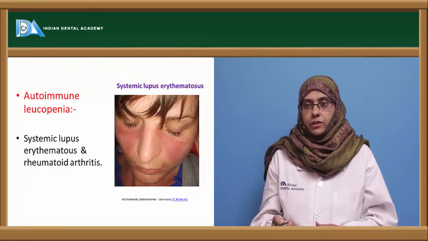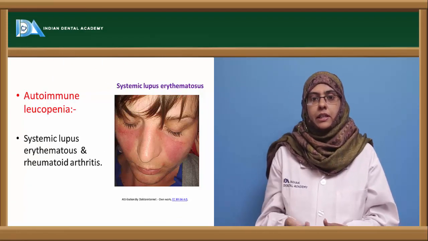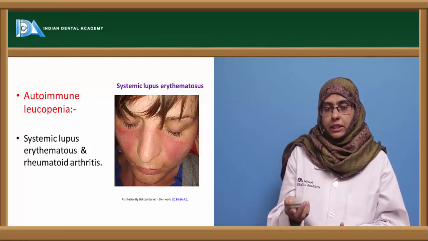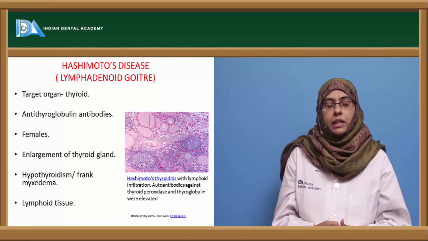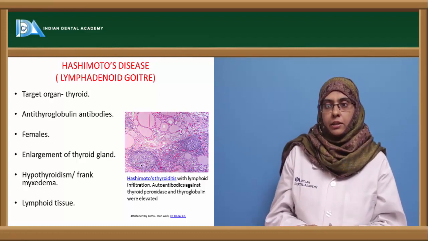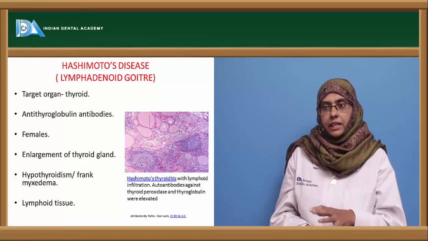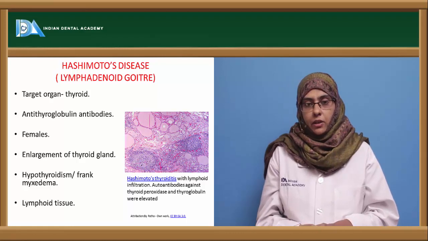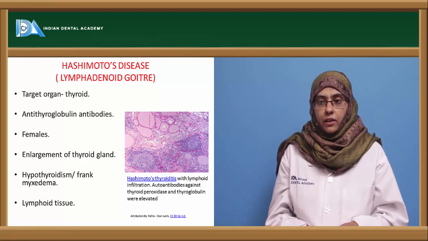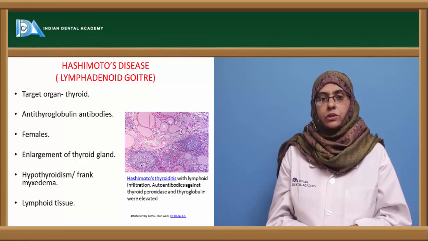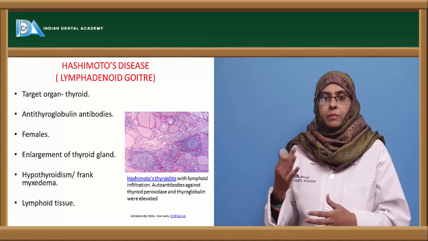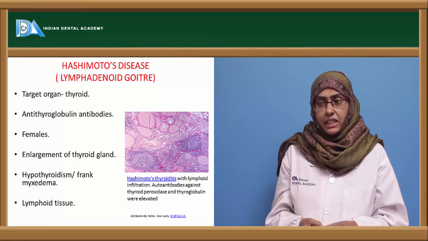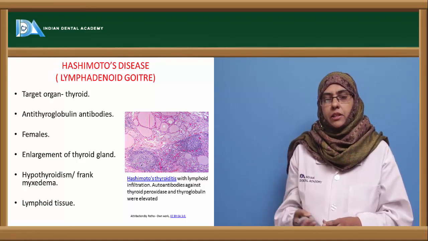Next is organ specific. So here it is the hemolytic or the hemocytolytic autoantibodies that are produced against the RBCs. Next, coming to the organ specific, where a specific organ is usually targeted by the autoantibodies. So the target organ in the case of Hashimoto's thyroiditis or Hashimoto's disease, also called lymphadenoid goiter, is the thyroid, and the autoantibodies are produced against a variety of antigens that are present on the thyroid organ. So specifically they are produced against the thyroglobulin receptors that are present on the thyroid.